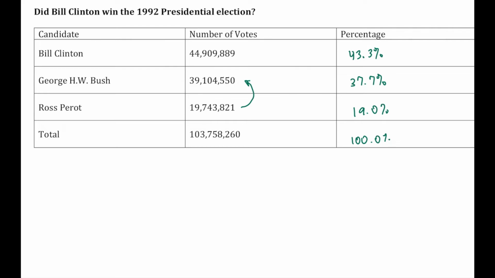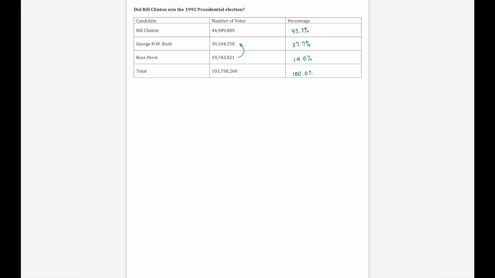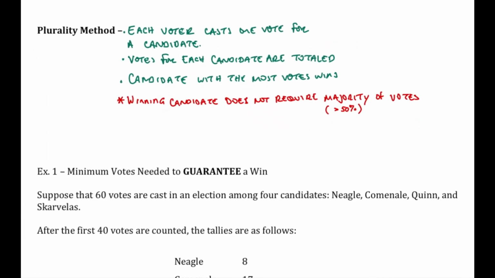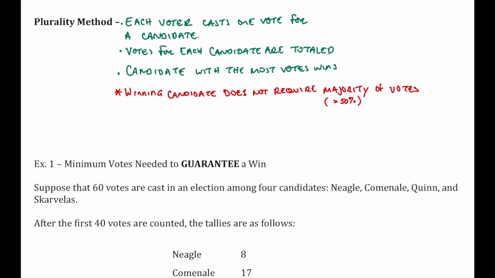Now, if we look at the Electoral College rankings, that's definitely different. You need to have majority of those votes from the Electoral College. But if we look at just the raw score, Clinton did not have majority. What he did have is our first voting method, what we're going to call the plurality method of vote. This is not the majority vote. We do not need the majority, more than 50%.